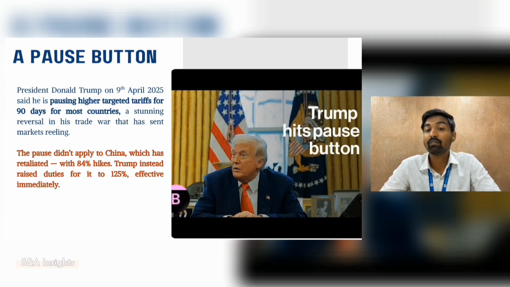The explanation on how India is affected by the US recession will be explained by Preeti.